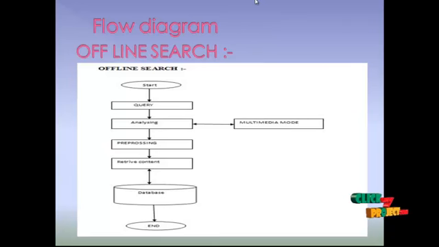There are four processes involved in our project. First one is offline search. In this offline search, users are going to provide a query and we are going to search the information for the query in our database. Suppose here, if the user writes the query, then as I said, we are going to analyze the query, that is, which query needs multimedia data and which does not.